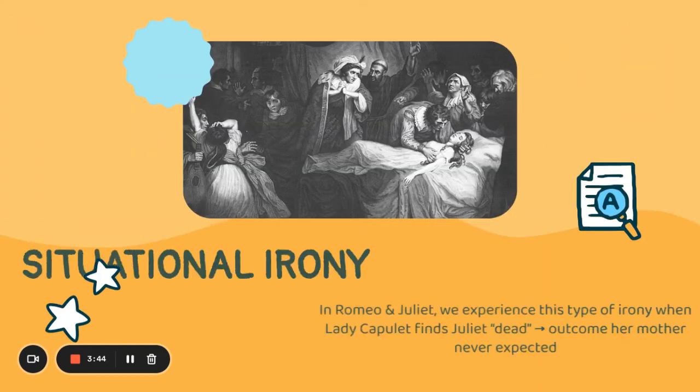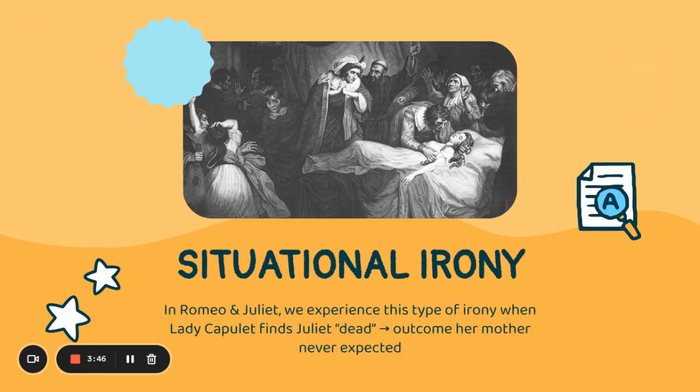First of all, in Romeo and Juliet, we experience a big moment of situational irony. Juliet's mom, Lady Capulet, goes to wake her daughter Juliet for the forced wedding between her and suitor Paris, but finds Juliet dead in her eyes. This is situational irony at its finest because we have an outcome that Lady Capulet never expected.